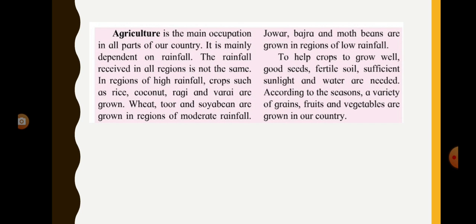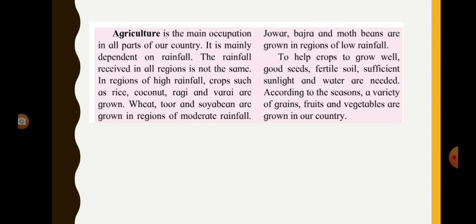Agriculture is the main occupation in all parts of our country. It is mainly dependent on rainfall. The rainfall received in all regions is not the same. In regions of high rainfall, crops such as rice, coconut, ragi, and varai are grown. Wheat, tur, and soybean are grown in regions of moderate rainfall. Jowar, bajra, and moth beans are grown in regions of low rainfall.